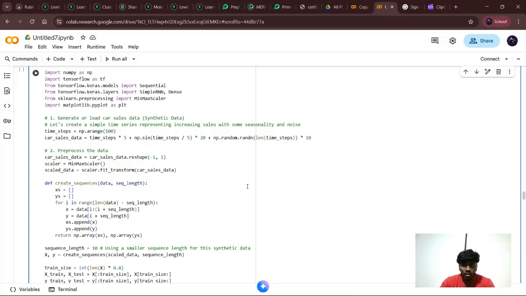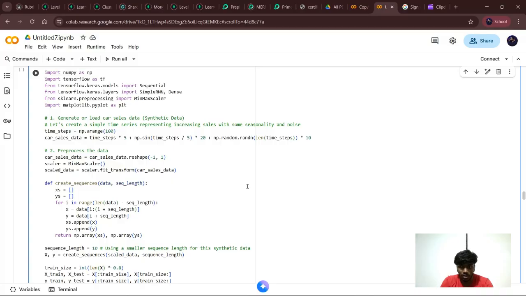np.linspace generates 1000 evenly spaced points between 0 to 100, and amplitude 1 to a sine wave with frequency 0.1 and noise, making the time series data. These are all added, and then I'm pre-processing the data to reshape the data into a column vector as required by the scaler, and